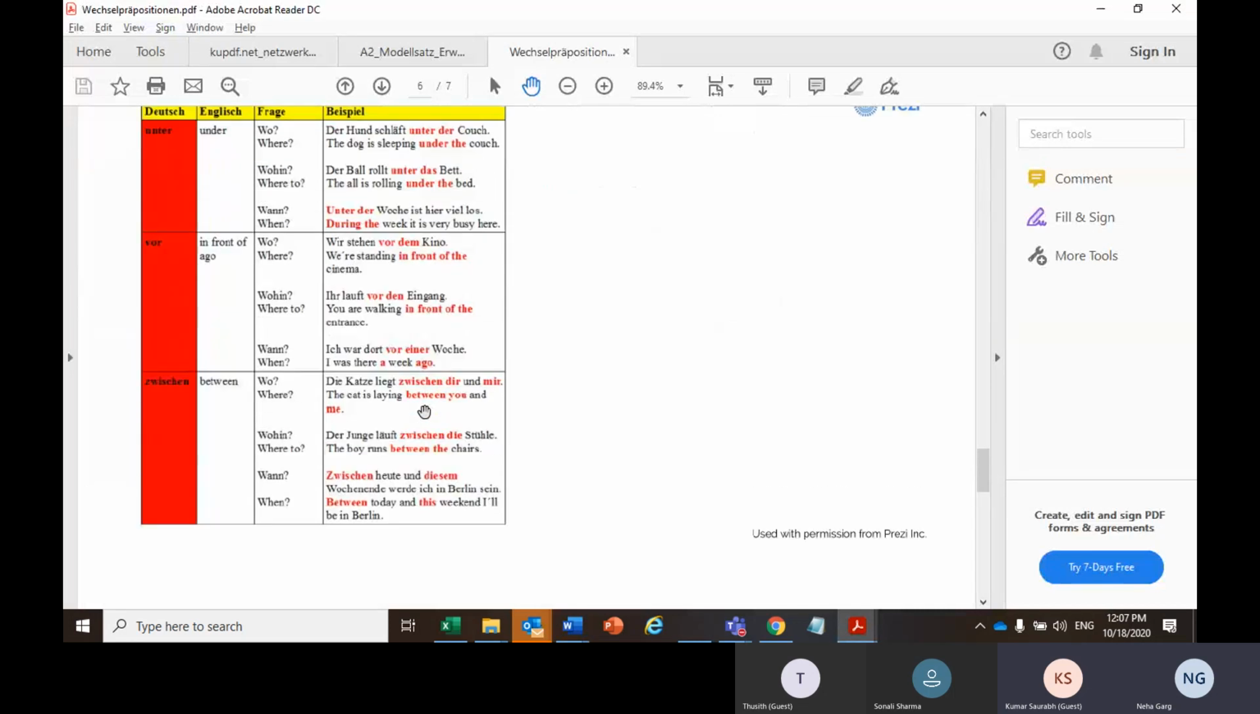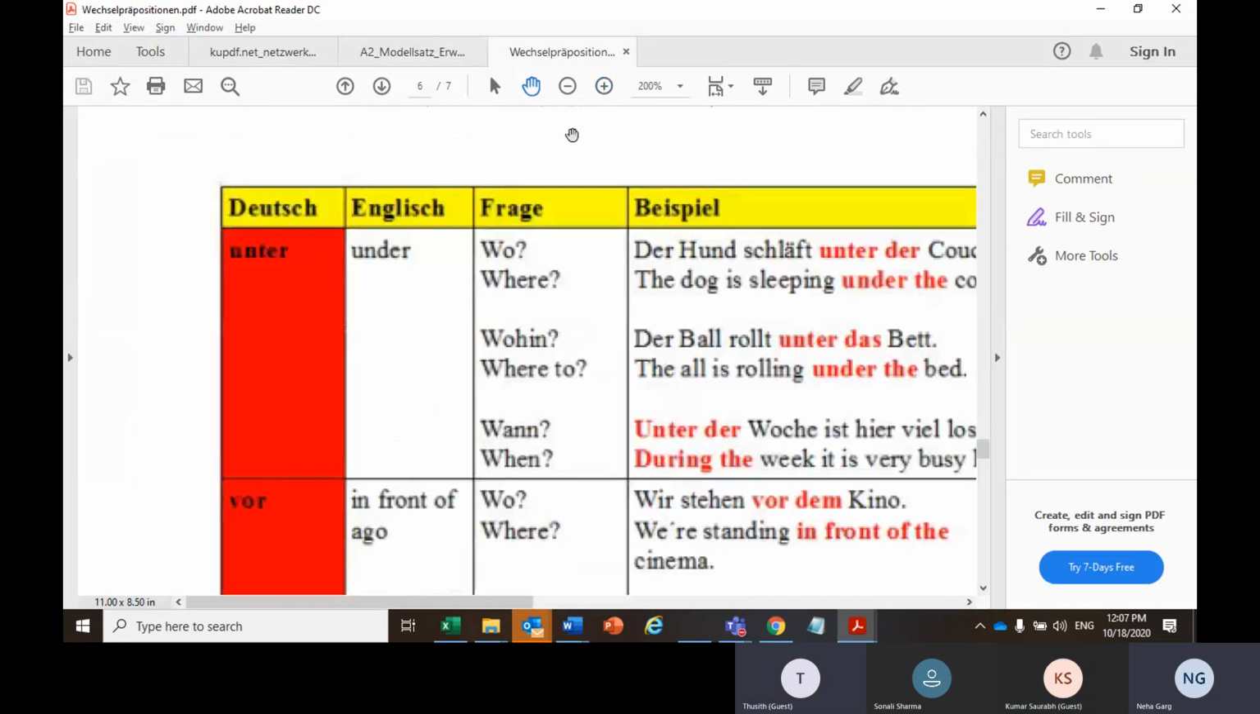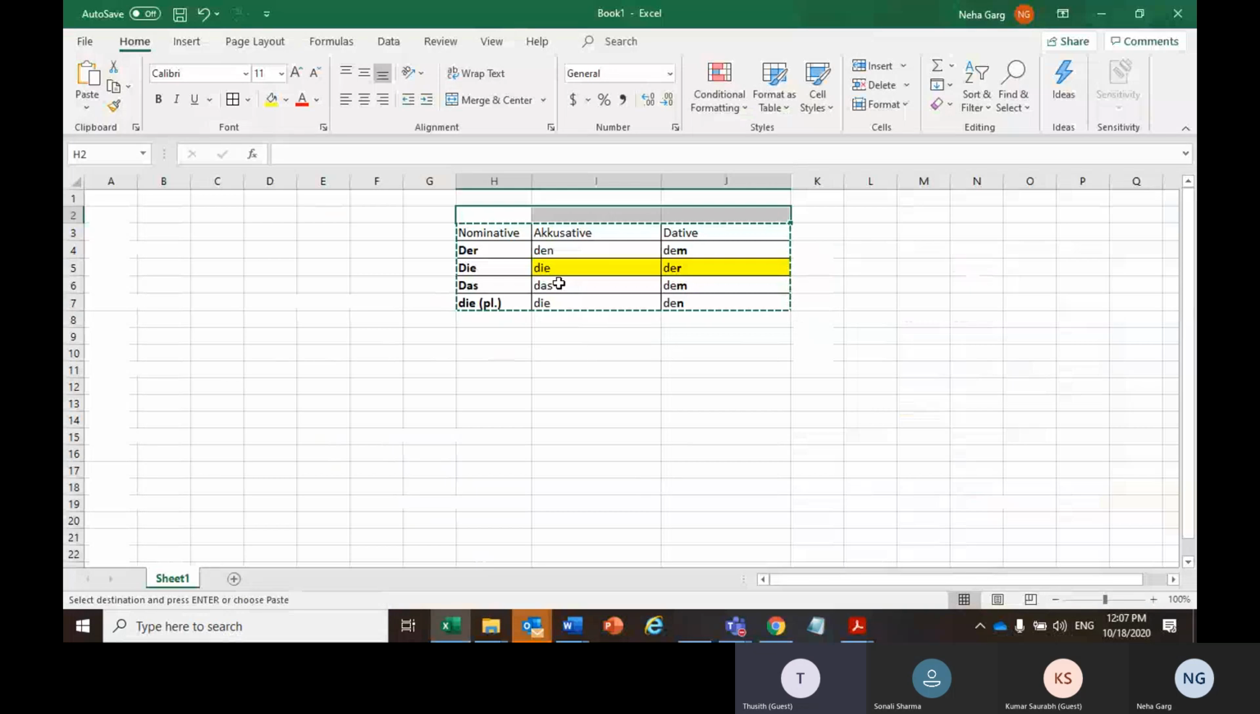Now, talking about... Sorry, could you go to the Excel table again, the nominative, accusative, and the dative one? For example, we need to memorize it, right? The der changes to den in accusative and dem in dative. So we need to memorize how this table is, or is there any way to remember this? There is no specific rule. You have to learn it. Okay, I need to learn by heart. Yeah, thank you.